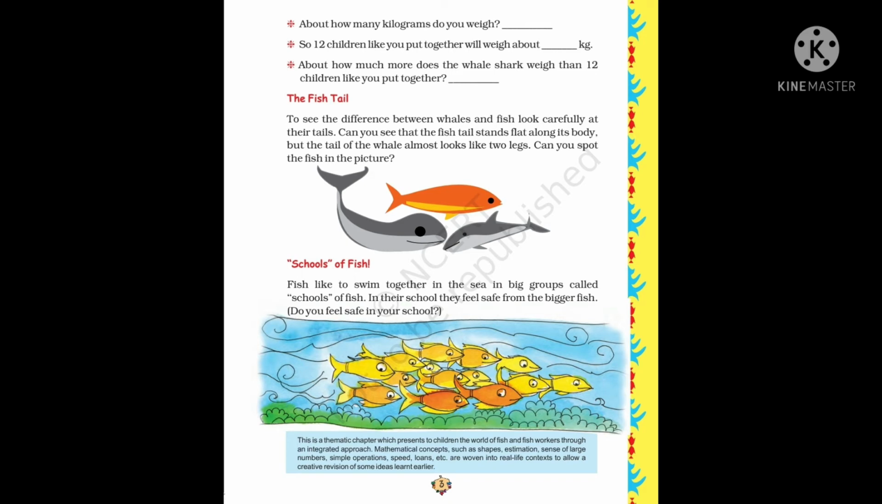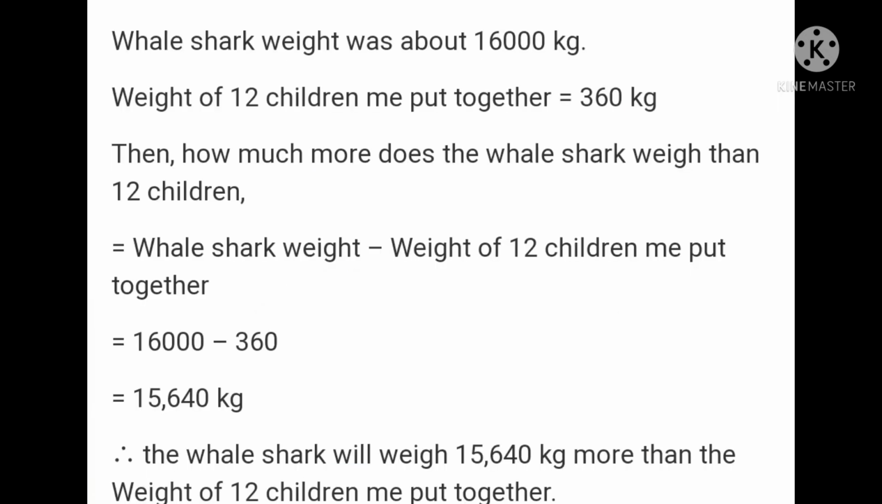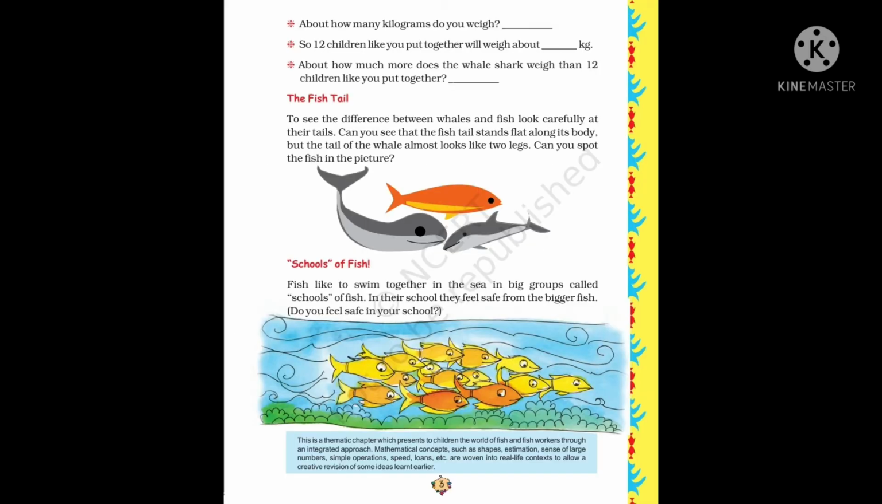About how much more does the whale shark weigh than 12 children like you put together? Now what we have to do? We have to find the difference between the weight of whale shark and the weight of 12 children like you put together. We know the weight of whale shark is 16,000 kg and 12 children weigh 360 kg. To find the difference, we have to do the subtraction and we get the answer 15,640 kg. That you write in the third dash. Okay? This way you have to write.